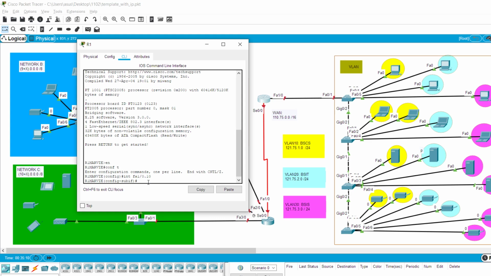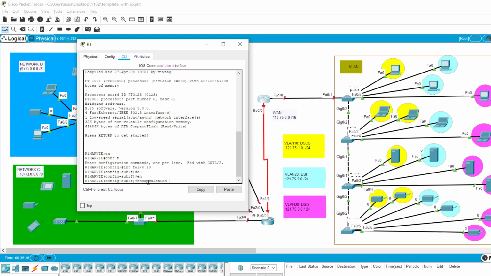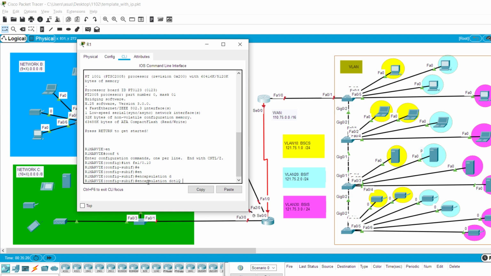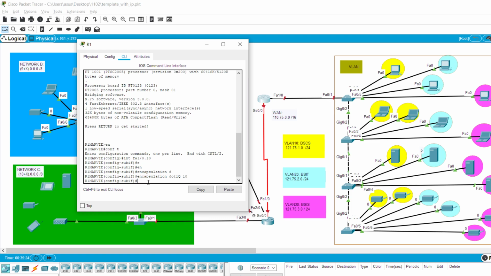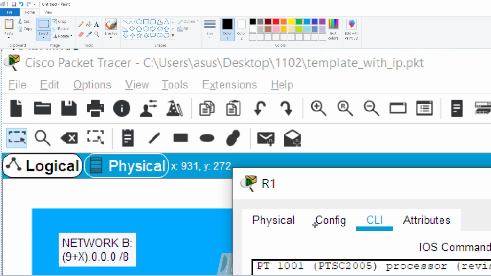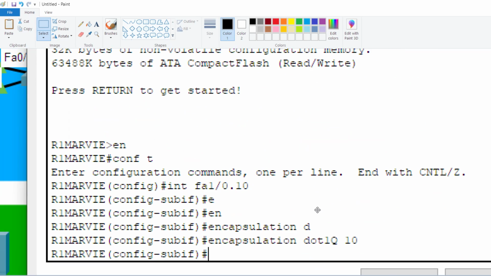So sub-interface mode. And then encapsulation. So we'll type E. Dili pwede. Encapsulation dot1q. And then the number of the VLAN is 10. Let's see. I hope it works. Boop. Sige. Let's do it for the rest. Pero I'll print screen and then I'll show you guys. I'm doing this from memory for the test tomorrow.